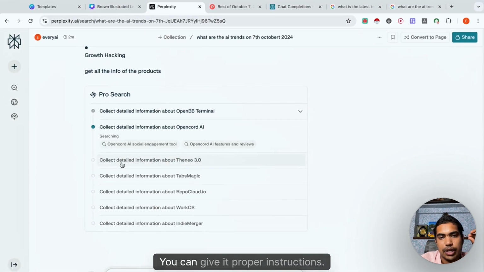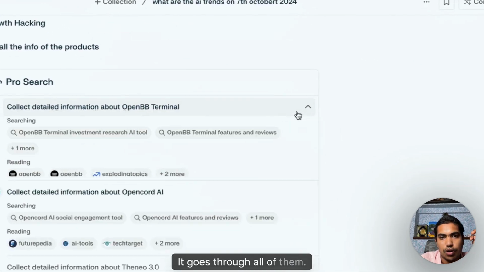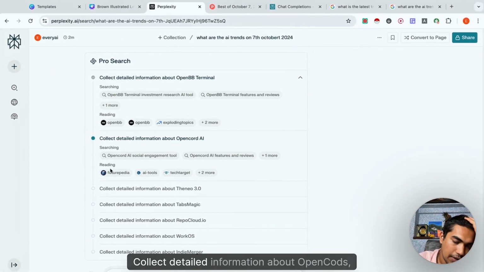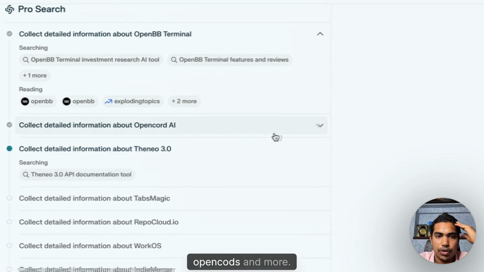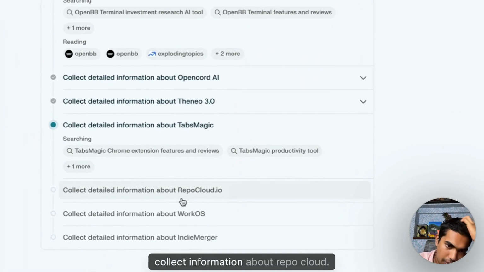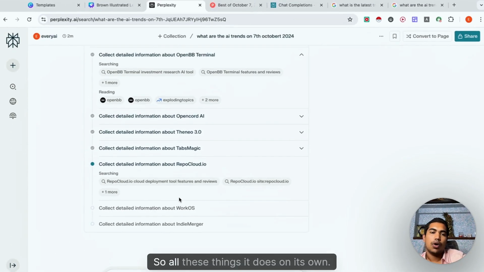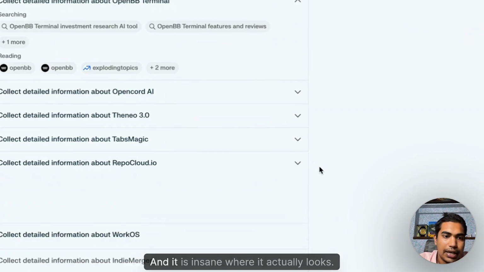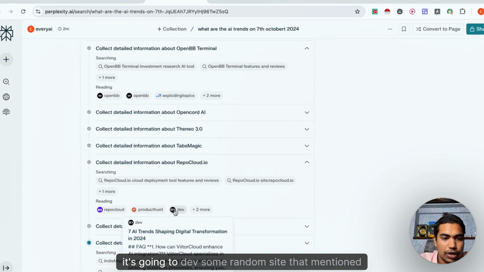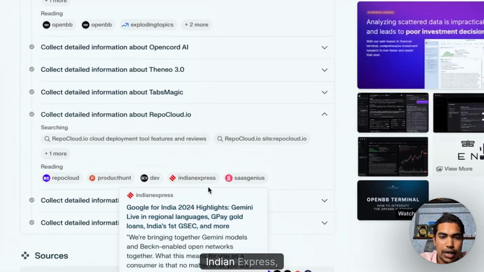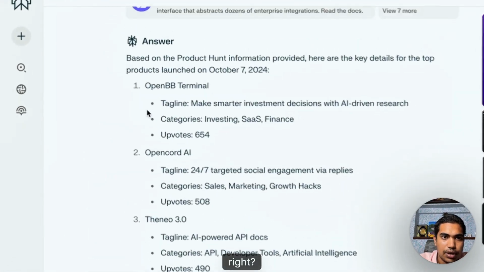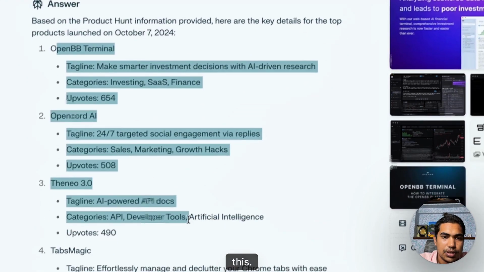So this is the good part. You can give it proper instructions. It goes through all of them. So OpenBB terminals and all these things, right? Collect detailed information about OpenCode.ai, OpenCode and more. Collect information about Theona. Collect information about Tabs Magic. Collect information about Repo.cloud. So all these things it does on its own, and it is insane where it actually looks. It's going to the website, it's going to Product Hunt, it's going to dev, some random site that mentioned it, Indian Express, SaaS Genius, and you can go through any of them and you can have all these things, right?